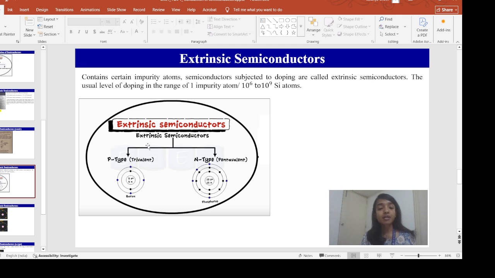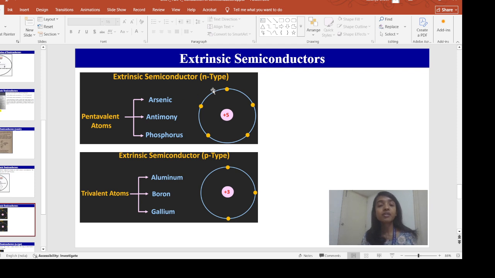Extrinsic semiconductors are classified into p type and n type. We will see what these semiconductors are. How do we get an n-type extrinsic semiconductor? Suppose I have a silicon intrinsic semiconductor. When I dope this silicon with pentavalent impurities, that means atoms that have 5 valence electrons in their outermost shell. What are those pentavalent impurities? Arsenic, antimony, phosphorus. Those are my pentavalent impurities.